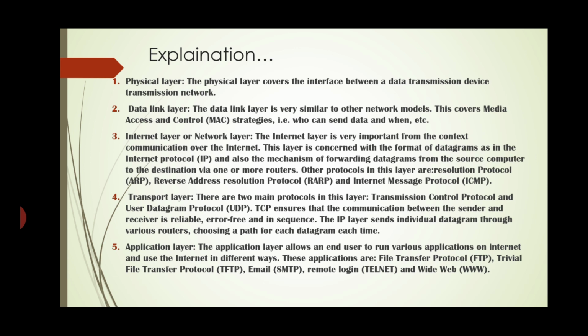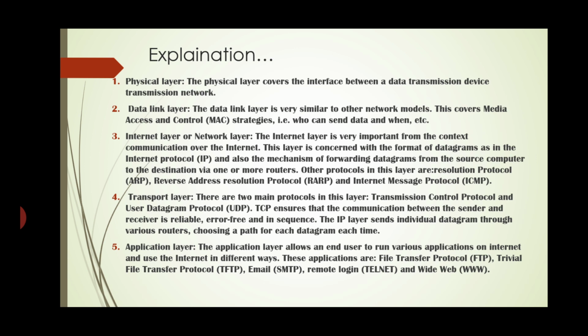Fourth, transport layer. There are two main protocols in this layer, transmission control protocol and user datagram protocol, that is UDP. TCP ensures that communication between the sender and receiver is reliable, error-free and in sequence. The IP layer sends individual datagrams through various routers, choosing a path for each datagram each time.